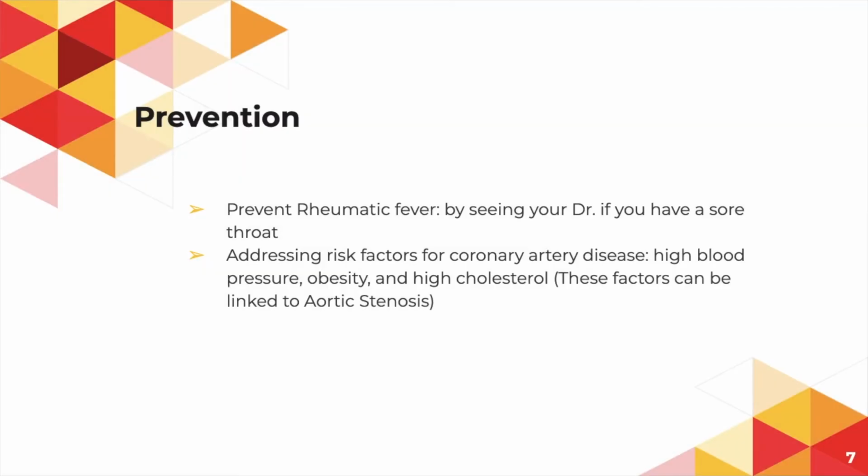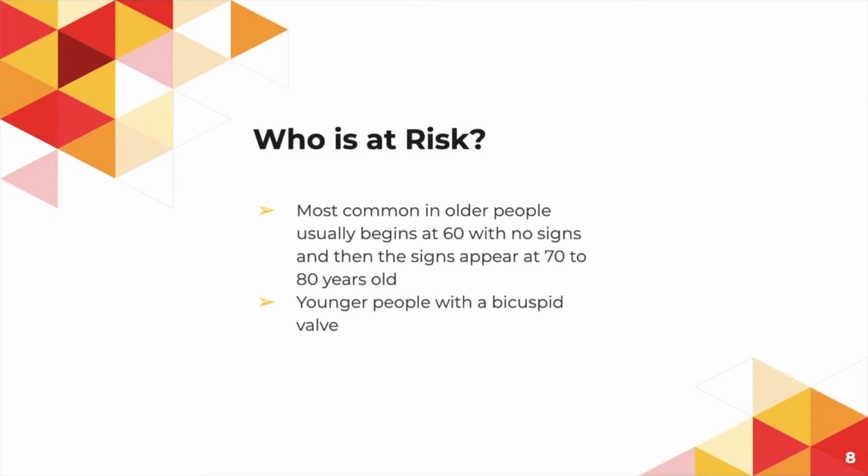There are ways to prevent acquired aortic stenosis, such as preventing rheumatic fever by seeing your doctor if you have a sore throat, or by addressing risk factors for coronary artery disease, such as high blood pressure, obesity, and high cholesterol. These factors can be linked to aortic stenosis. So who is at risk for aortic stenosis? Most common is older people, usually beginning at about age 60 with no signs, and then the signs appear at about 70 to 80 years old, or younger people with a bicuspid valve.